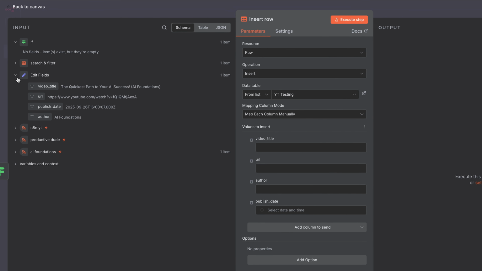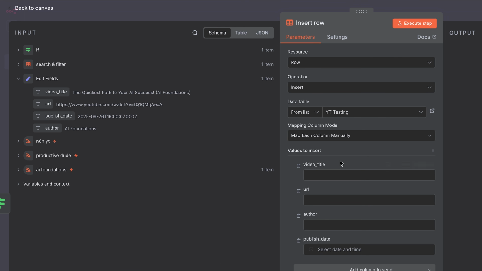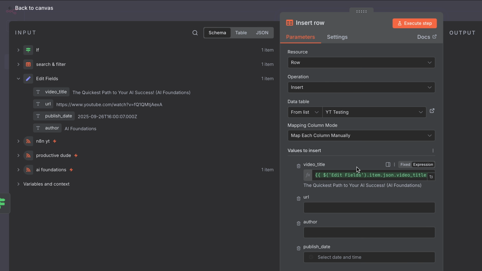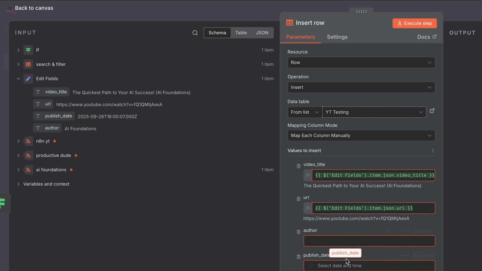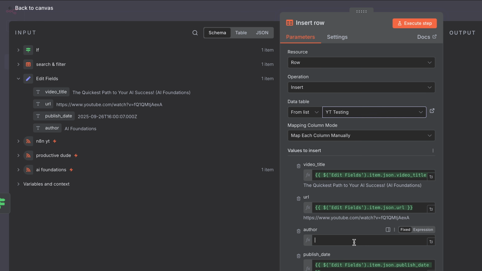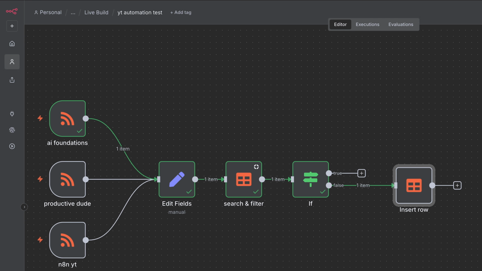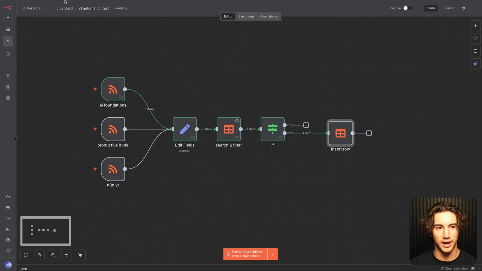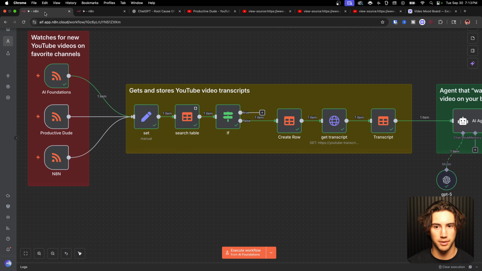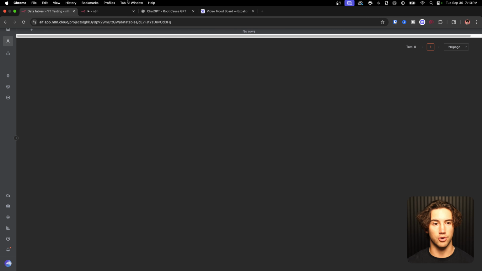I'll go back to the edit fields node that we created earlier, and I'll start dragging and dropping these fields where they match. So URL can go to URL, video title to video title, publish date to publish date, and author to author. Now if I save this and open up my data table in another tab, as you can see, we have no data in here right now.